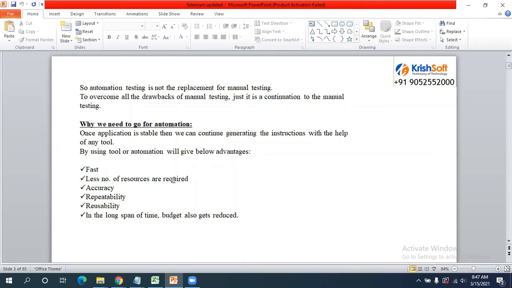In the long span of time, the budget also gets reduced for the client. In each sprint the client is going to save some time. Let me assume the time invested for automation is 1,000 hours. Each sprint you are saving 200 hours. But for developing the automation scripts, it took 1,000 hours for us.